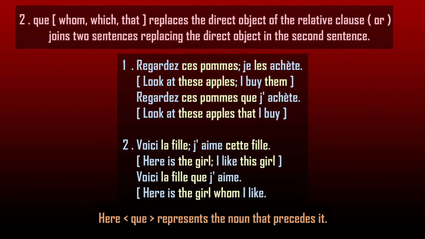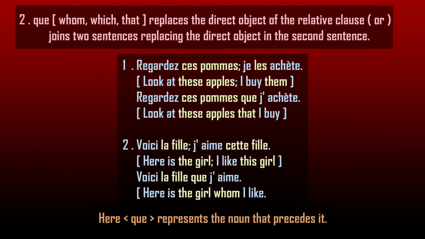That is, the relative pronoun que joins two sentences replacing the direct object in the second sentence. Relative pronoun qui replaces the subject in the relative clause, and que replaces the direct object in the relative clause.